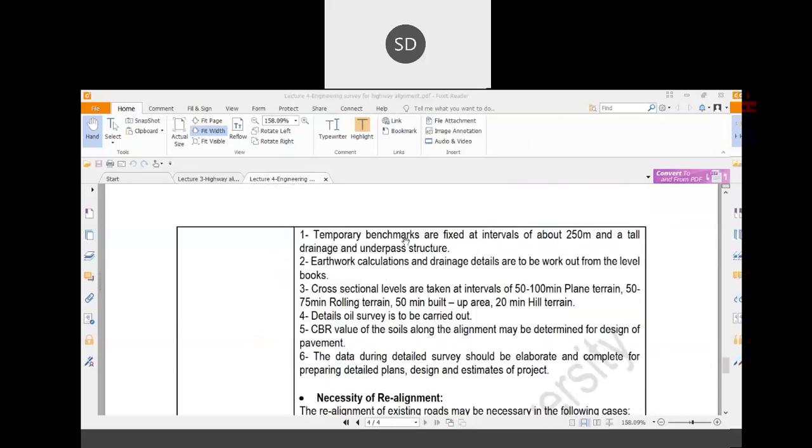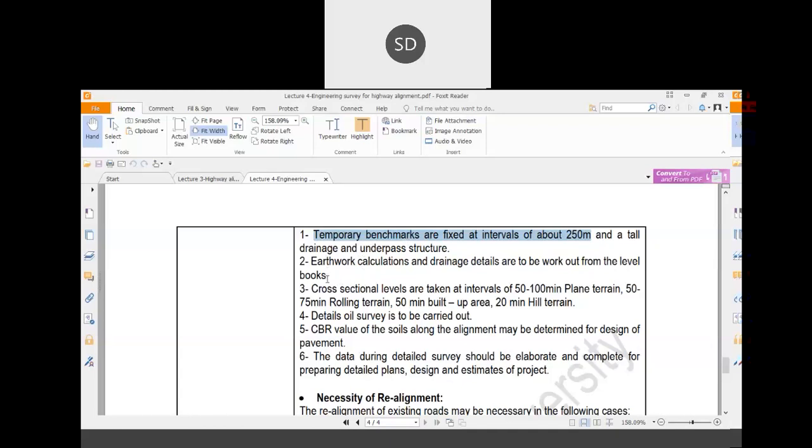In the detail survey, what are the things which are done? First thing is temporary benchmarks are fixed at intervals of about 250 meters, and then at drainage and underpass structures. So whenever there is any underpass structure or tall structures, in that case some temporary benchmark has to be established. Then earthwork calculation and drainage details are to be worked out from the level books.